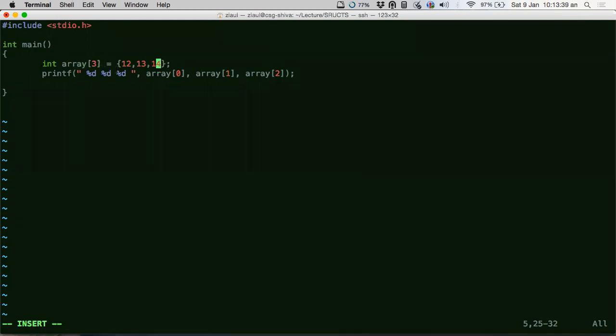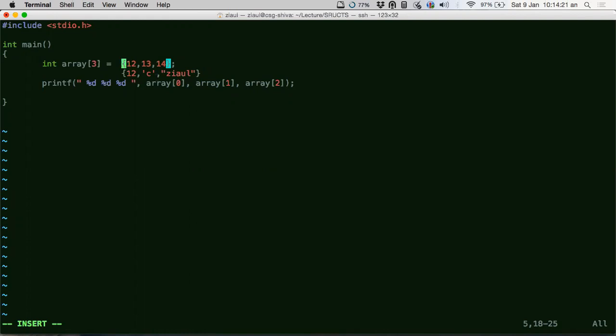Now if I ask you to create a similar accumulation, but not with integers only, I would say I want an integer, a string, and a character together in an accumulation. Do you guys understand my question? Instead of 3 integers, I am asking you to put 3 different things together: an integer, a character, and a string, in one accumulation. I'm calling the array an accumulation because it can hold 3 integers together, in contiguous locations.